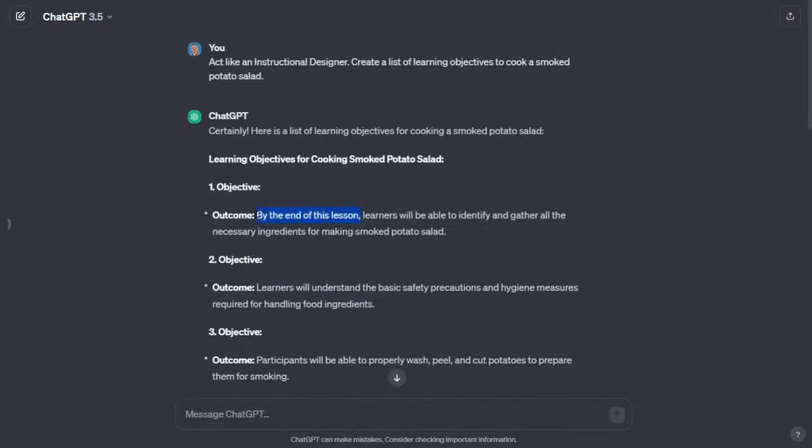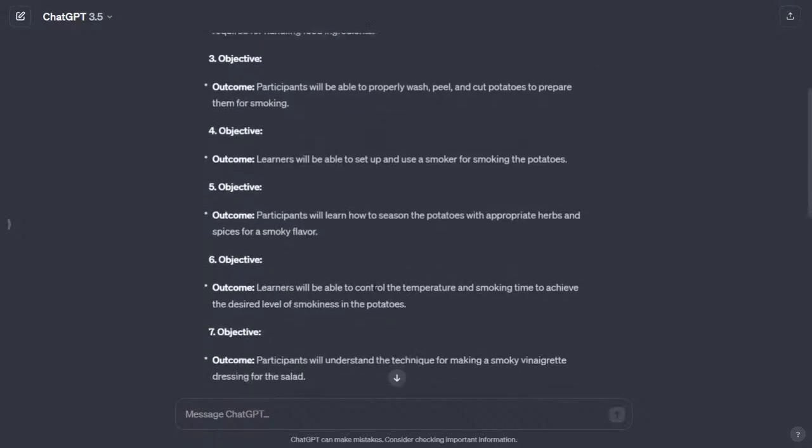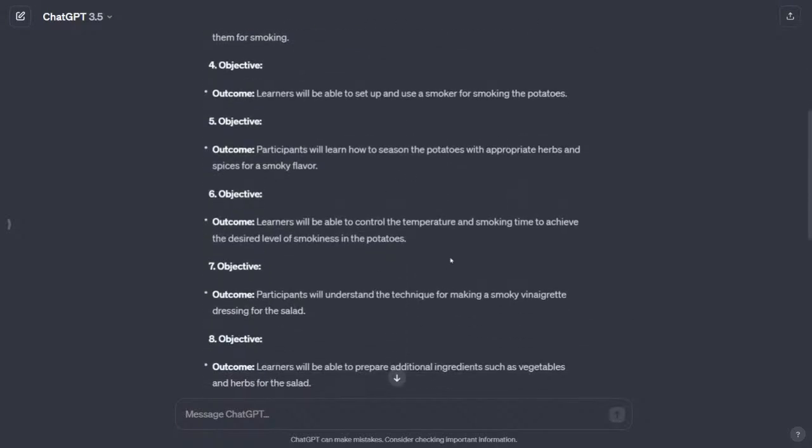So we do have some modifications of the learning objective, by the end of the lesson. Okay, that's good. Learners will be able to identify and gather all necessary ingredients for making a smoked potato salad. All right, not too bad. I mean, we could be better here with the learning objective. But again, we can still see language in here. Learners will understand. All right, these are a little bit better, but we can continue to modify our prompt to get better results, right? And we want to continue with our experimentation and building up